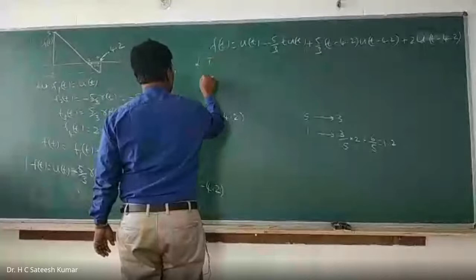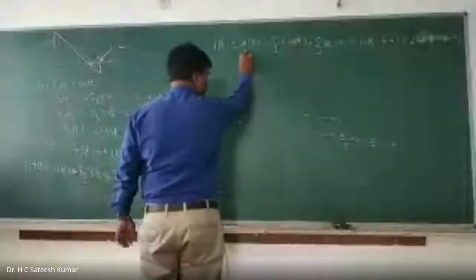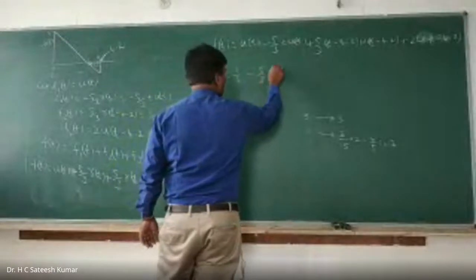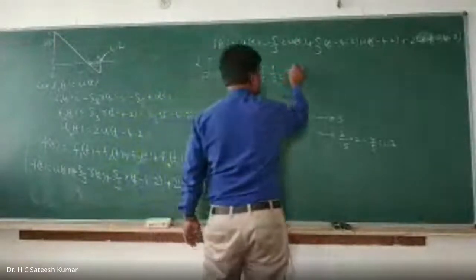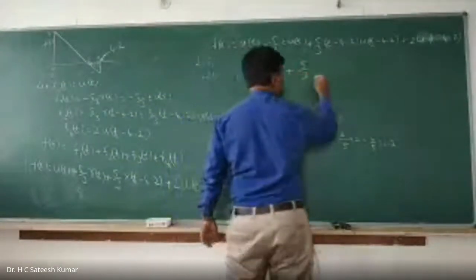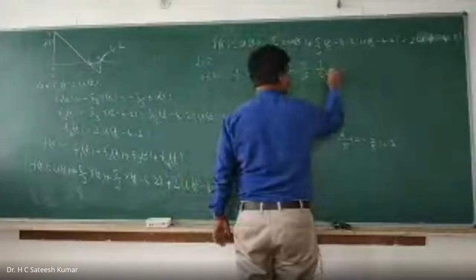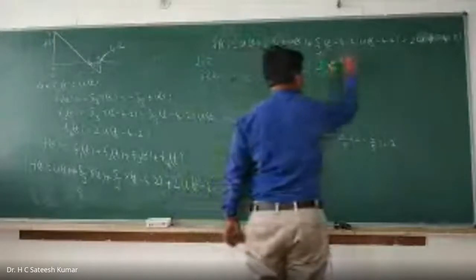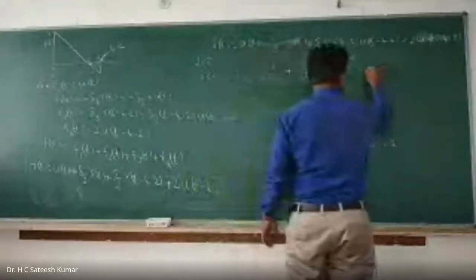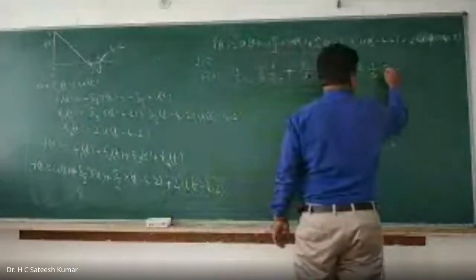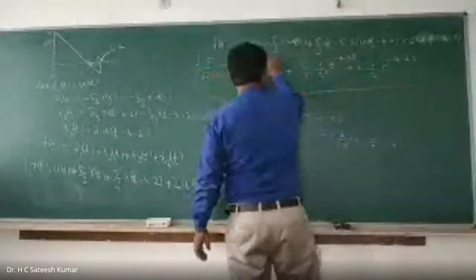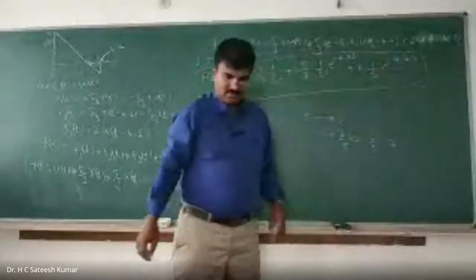If you take the Laplace transformation, f of s is equal to u of t 1 by s minus 5 by 3 into 1 by s square plus 5 by 3 into 1 by s square into e to the power of minus 4.2s plus 2 into 1 by s into e to the power of minus 4.2s. That's it. That is your Laplace transformation.